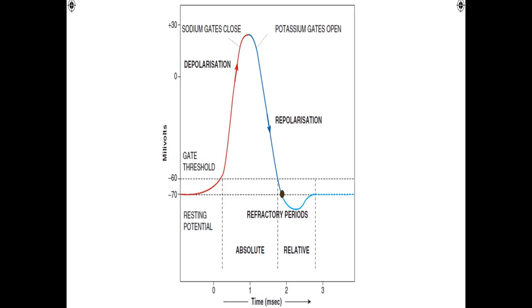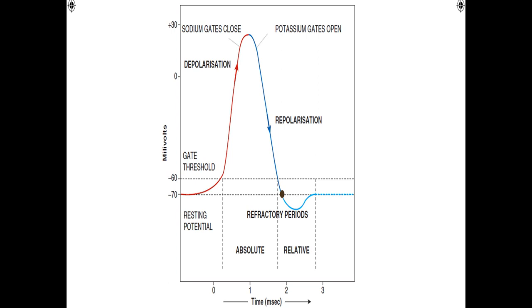You can see that this is -70 millivolts, the resting membrane potential. Then at the threshold, sodium channels open and there is depolarization. After that, at near +30, sodium channels close and potassium channels open. Potassium moves out while the pump moves 3 sodium out and 2 potassium in, so repolarization occurs. After repolarization, there is hyperpolarization, then it reaches the resting potential again. In between there is a refractory period.